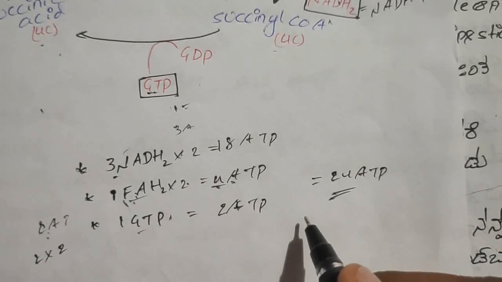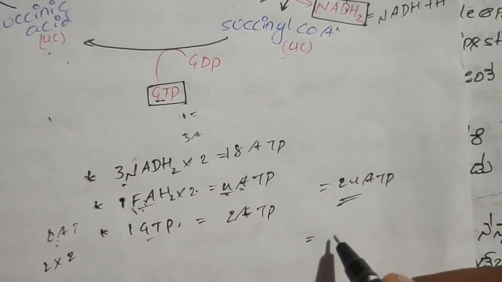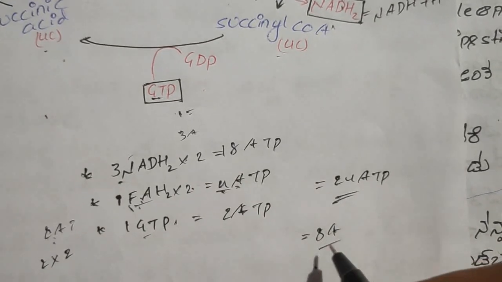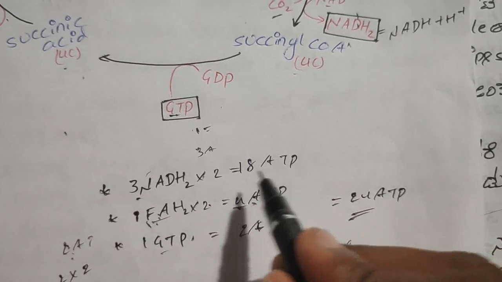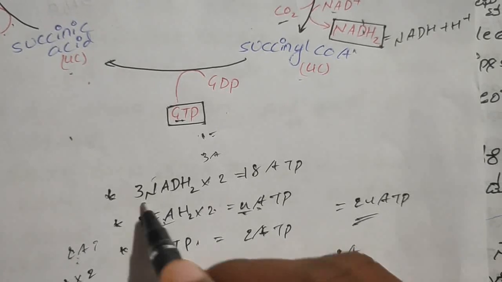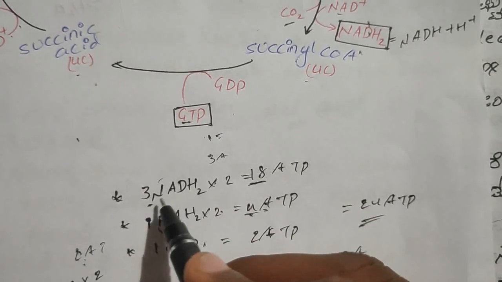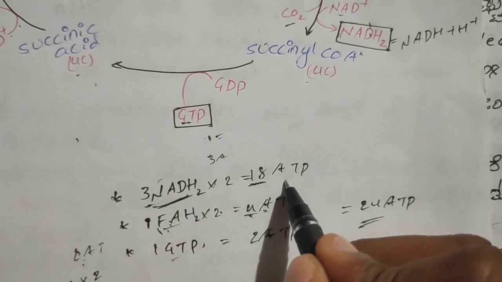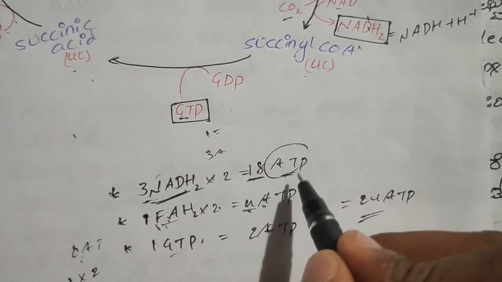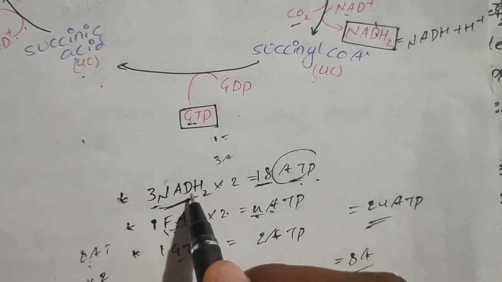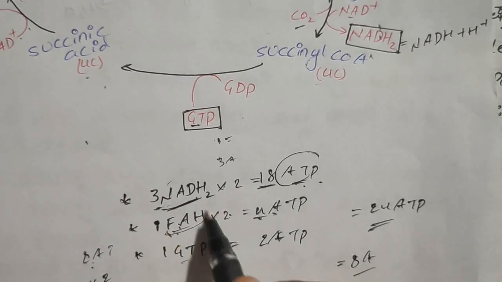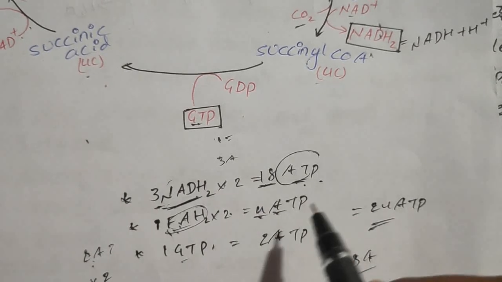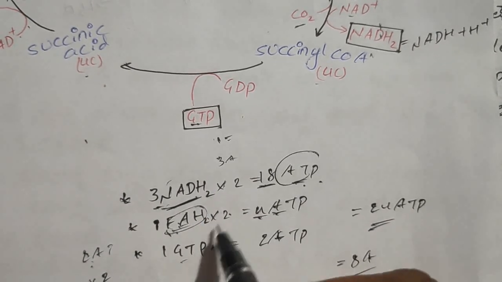But after the end of glycolysis we are getting only 8 ATPs: 2 ATPs and 2 molecules of NADH2, therefore 6 ATPs. And here also these 18 ATPs are in indirect form. These are in the form of NADH2. This NADH2 should be broken down into ATP. We require ATP, not NADH2. And this FADH2 is also in the indirect form of ATP.